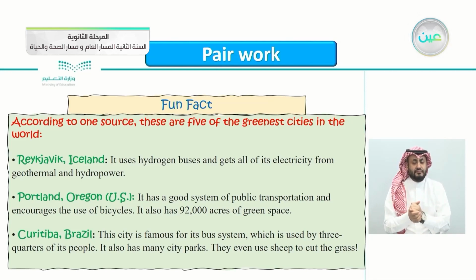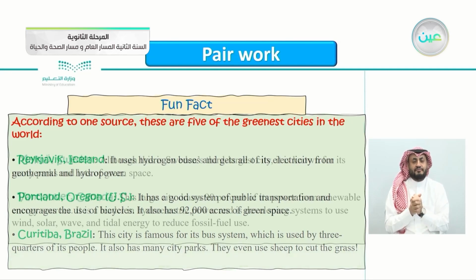In Brazil, Curitiba is famous for its bus system, which is used by three quarters of its people. It also has many city parks. They even use sheep to cut the grass. They don't use machines to cut the grass, they use sheep. This is part of saving the environment and going green.